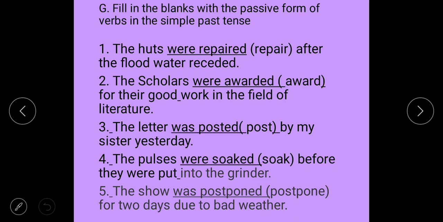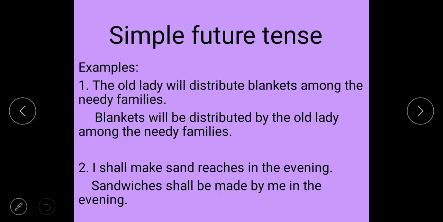Now fill in the blanks with the passive form of verbs in the simple past tense. Same process. The huts were repaired. Here were, because huts is plural, so were repaired. Scholars were awarded. Letter is singular, so the letter was posted. The pulses, plural, so were soaked. Show was postponed. Understand, students?